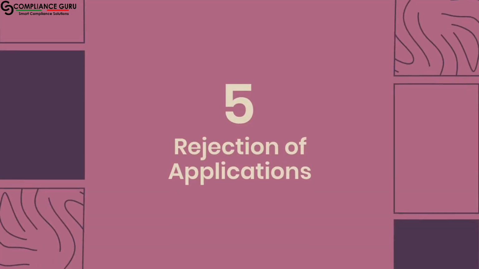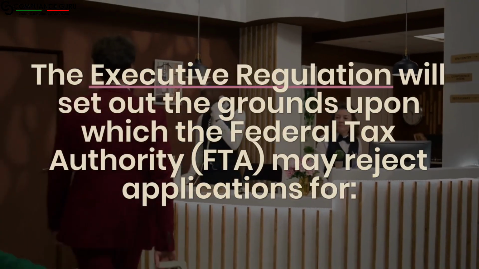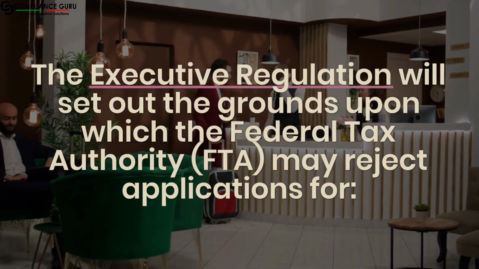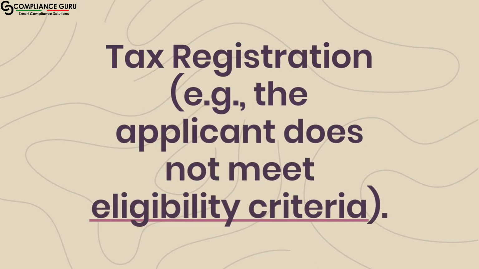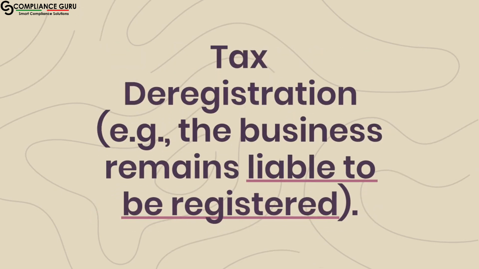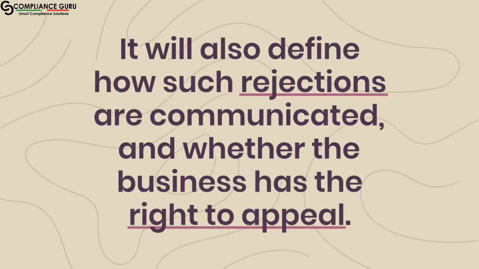5. Rejection of applications. The executive regulation will set out the grounds upon which the Federal Tax Authority, FTA, may reject applications for tax registration. Example, the applicant does not meet eligibility criteria. Tax deregistration. Example, the business remains liable to be registered. It will also define how such rejections are communicated, and whether the business has the right to appeal.